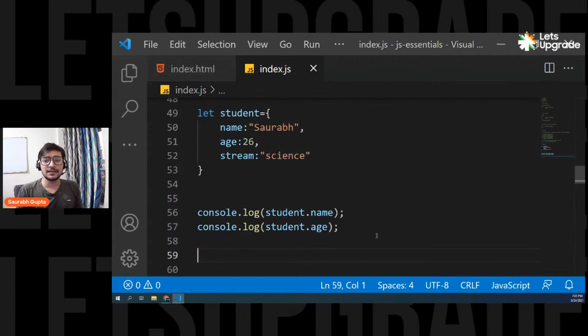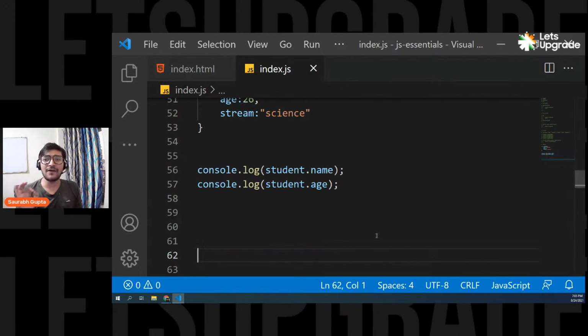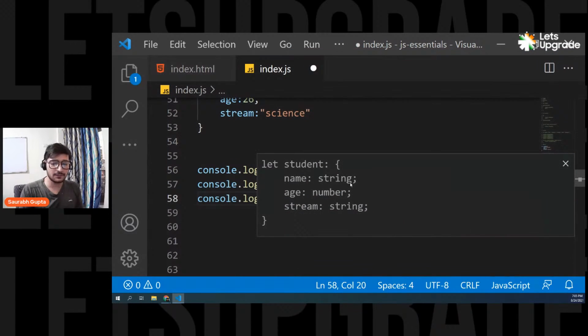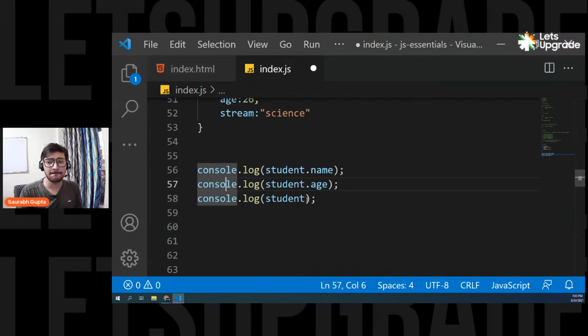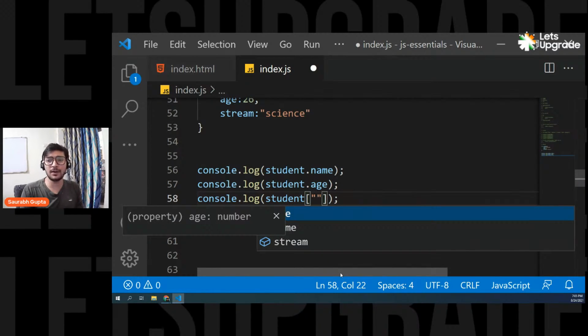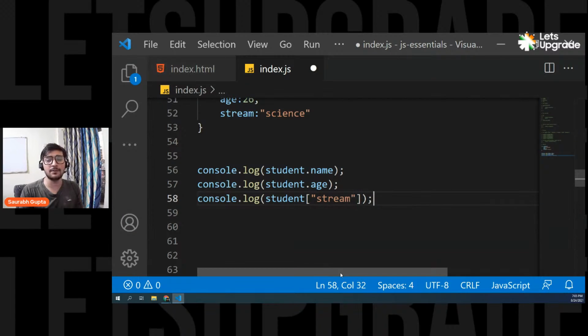Now, there is one more way of accessing your properties. If you want to work with objects, there is one more way of accessing properties, not only the dot thing. I'm going to tell you that also. There's a way using the array notation. You can also access your properties like this. Student. So first of all, again, your object name is important. And then you can use the array notation, and then simply put double quotes, and then you can write any of your property name. Now remember, here you have to put double quotes because they are important.